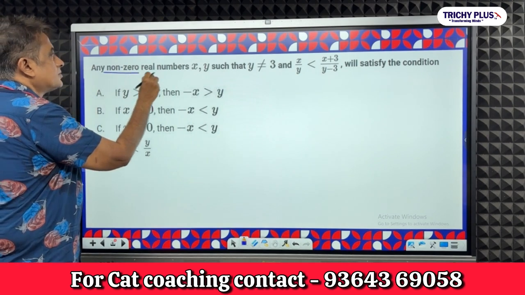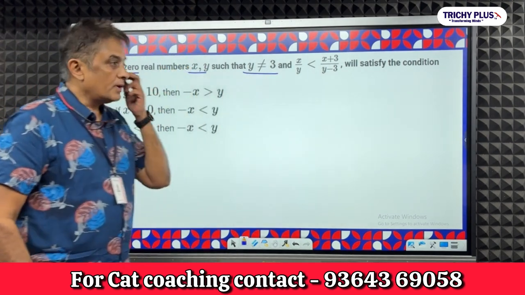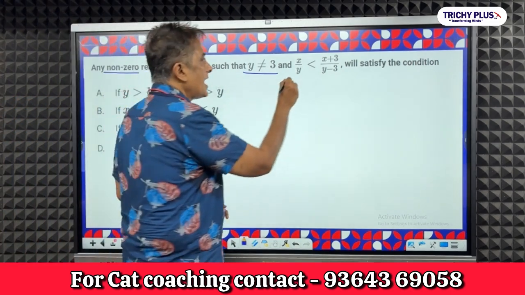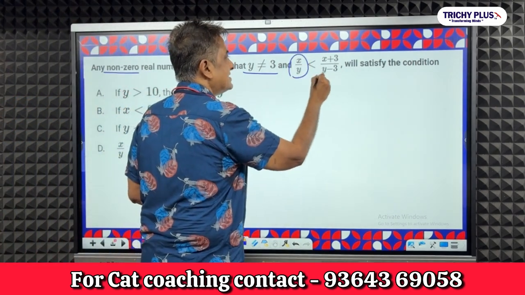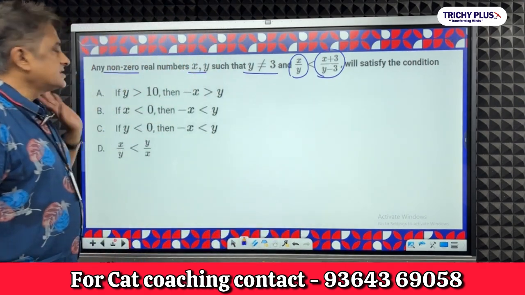Any non-zero real numbers x and y, y is not 3, y should not be 3, and x by y lesser than x plus 3 by y by 3 will satisfy the condition.